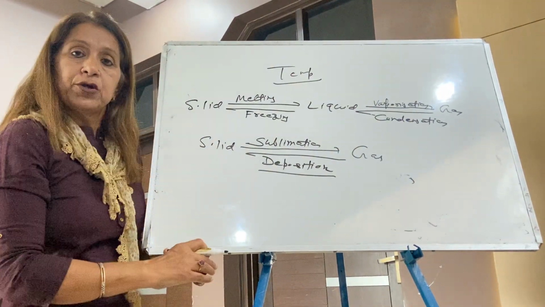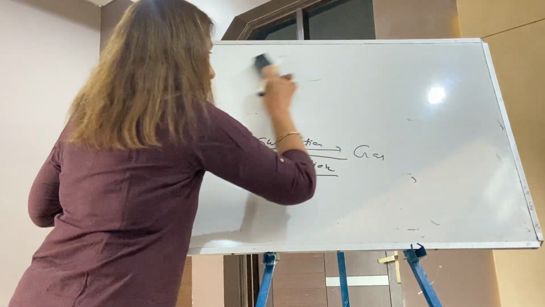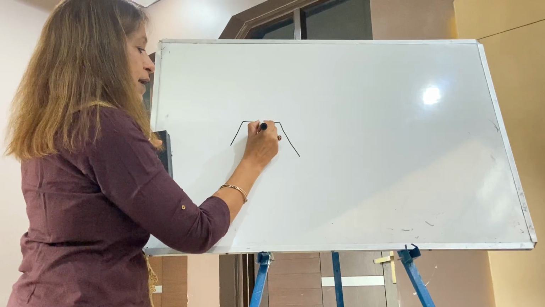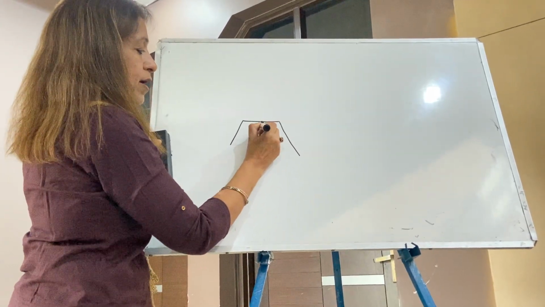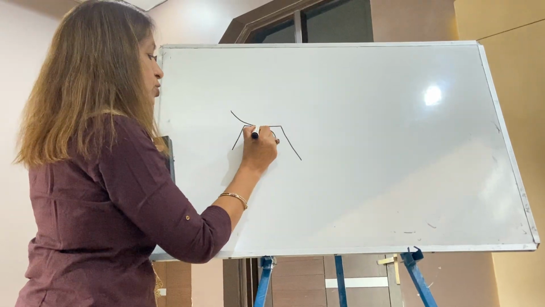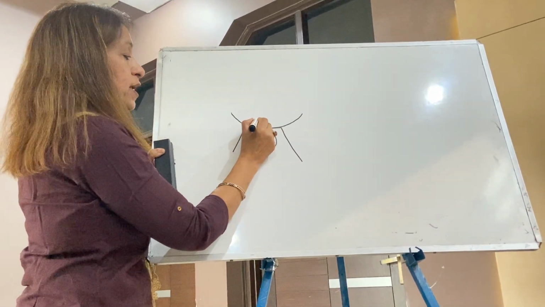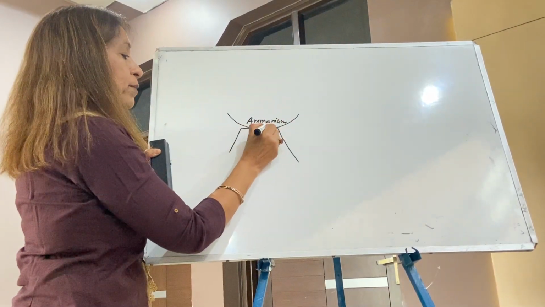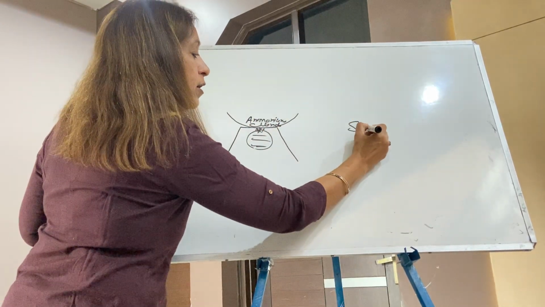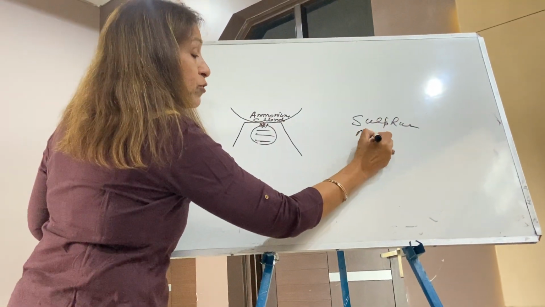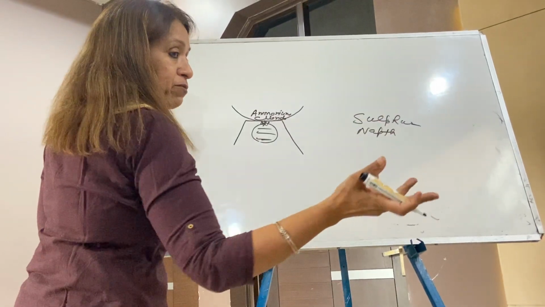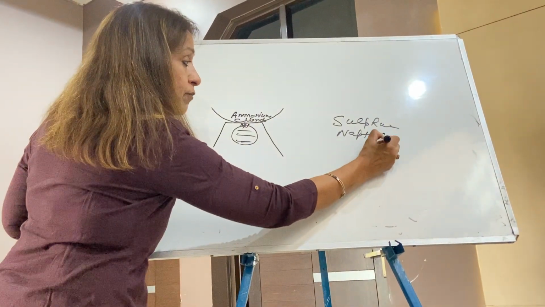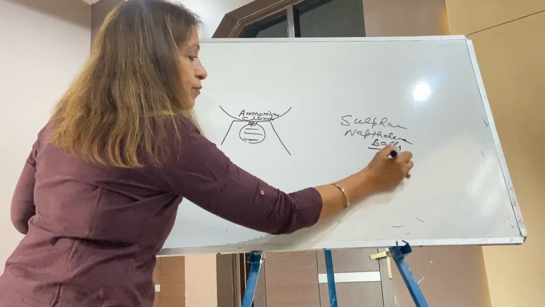Okay, now I'm taking solid to gas. Write down solid to gas. Now students, make a burner. This is my stand, my spirit lamp burner. This is my dish, a china dish. I have taken sulfur and ammonium chloride. In your book, the experiment is of ammonium chloride, but you may take sulfur in this dish. You may also take naphthalene balls, which we keep in our warm clothes when winter is over.